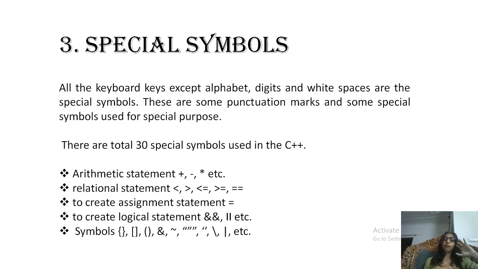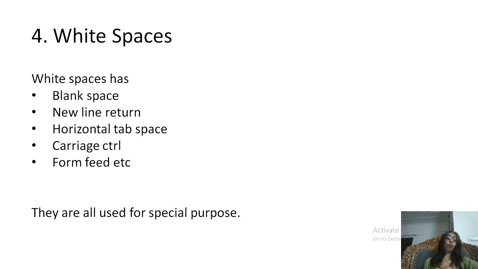Now there are different special symbols in C++, and they have their usual meaning just like in our real life, like arithmetic symbols, plus to add numbers, then less than, greater than, different types of brackets. Now white spaces actually perform special functions, some special tasks.